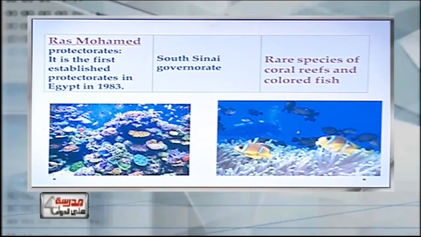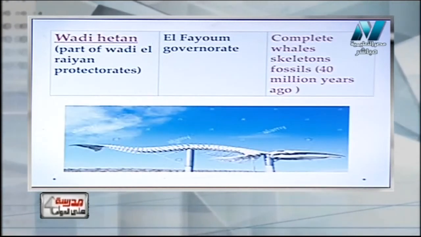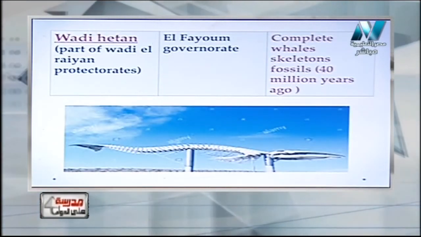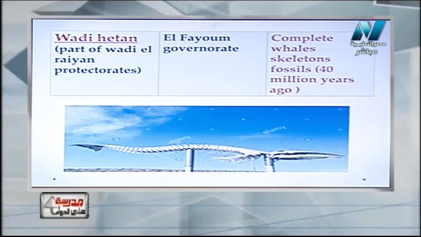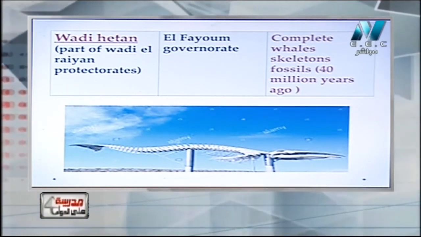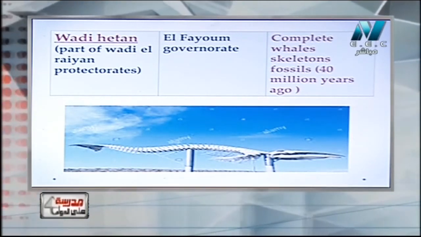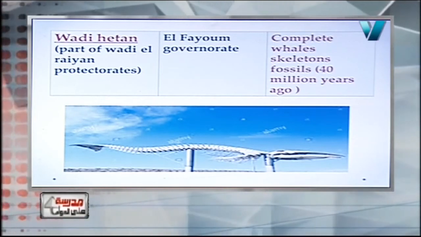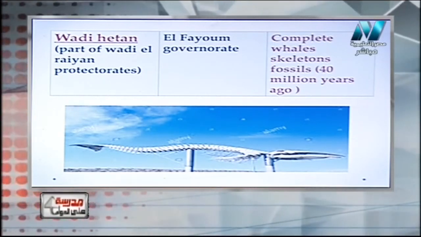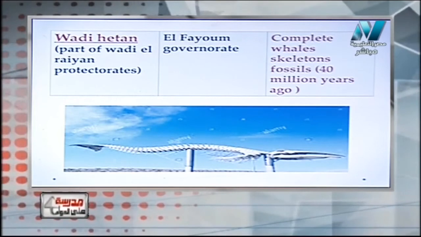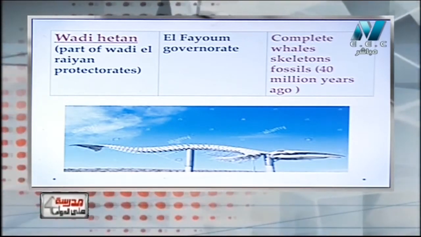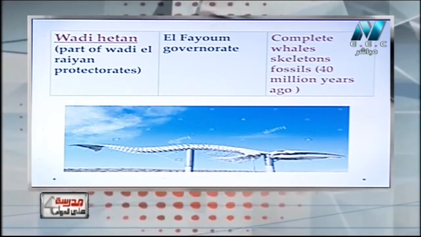And as we see, this is the last protectorate we have, which is called Wadi Hitan, found in Wadi Rayyan in El Fayoum governorate. It contains a complete whale skeleton fossil from 40 million years ago. This is the last protectorate we have.